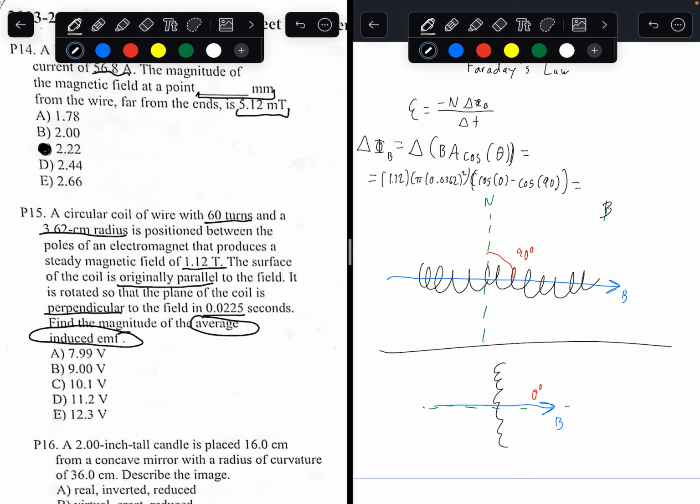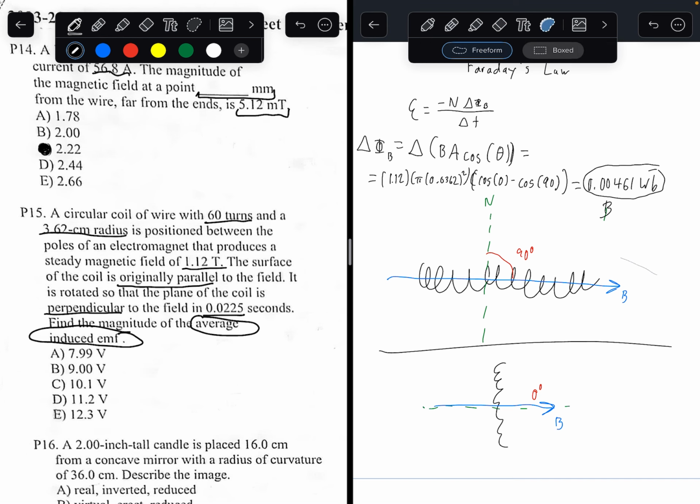And plugging all of this in, let's see what we get. Plugging everything in, you would get 0.00461 Webers as the change in magnetic flux.